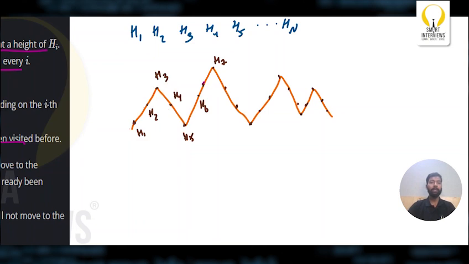Now, what if I take a person from here and a person living on this hill? Can they become friends? No. Why not? Let's say this is person 1.